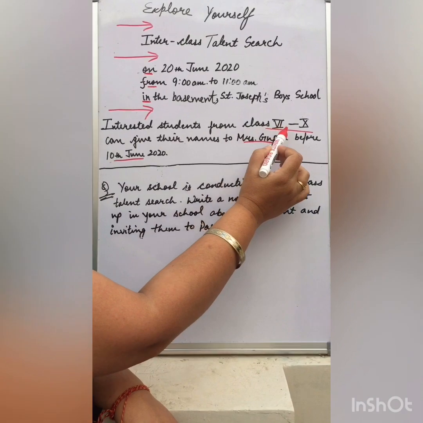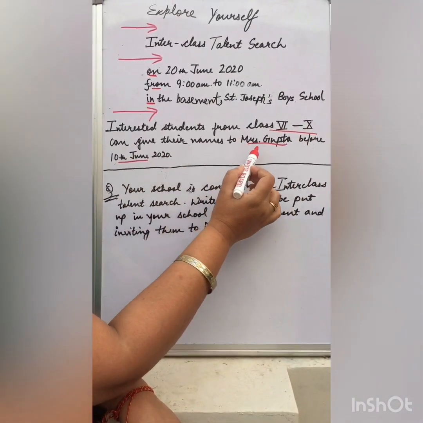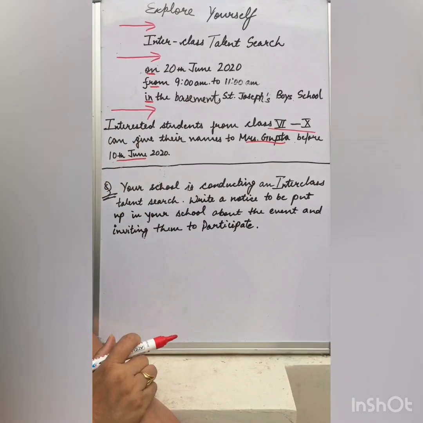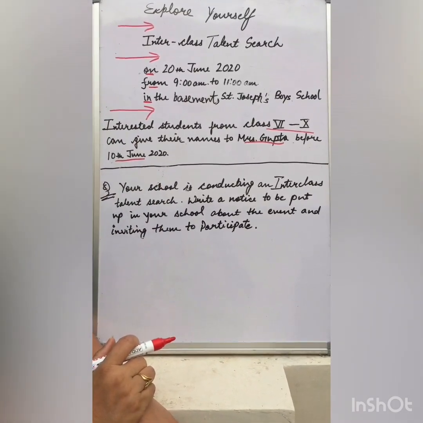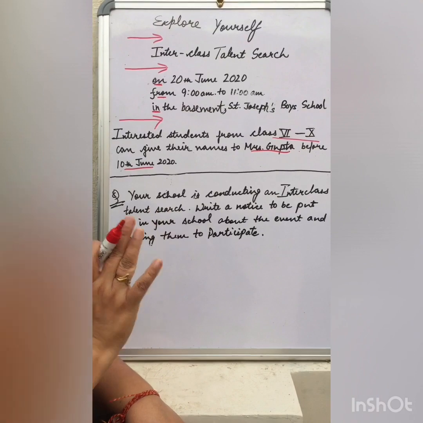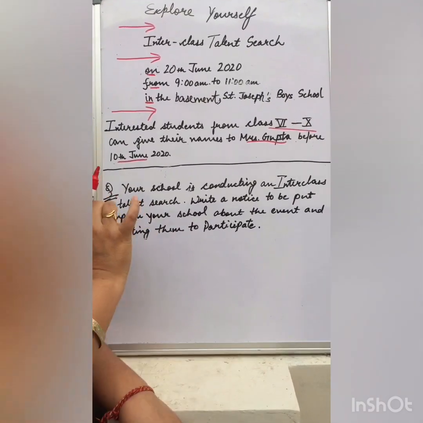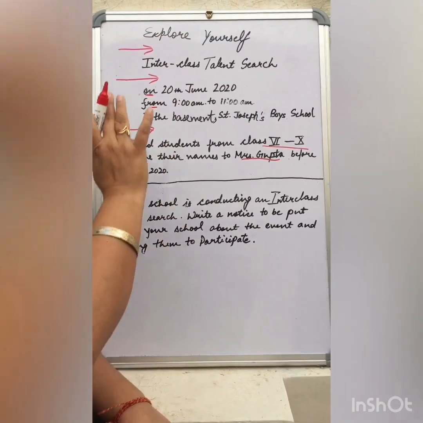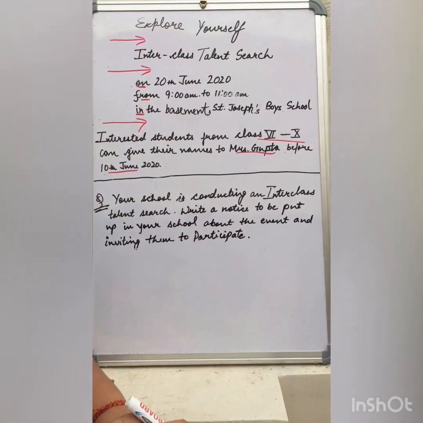So interested students from class 6 to 10 can give their names to Mrs. Gupta on or before 10th June. You can also write like this. Below this, there is no need to write anything. Yours faithfully, your name, nothing is required, only this much. If you write this much, you are going to score full 5 on 5.